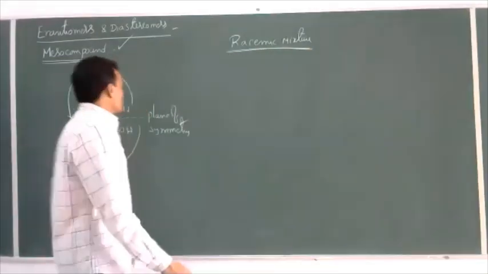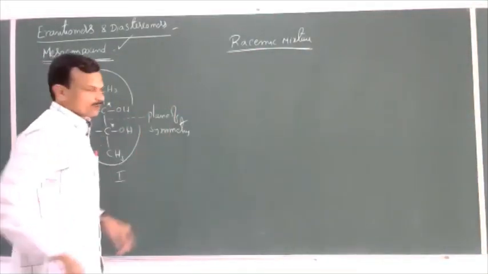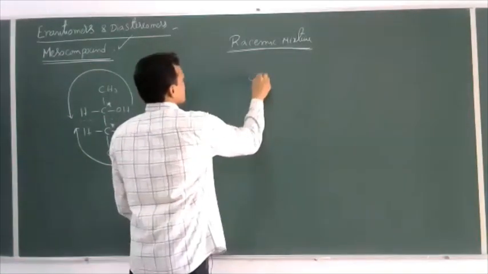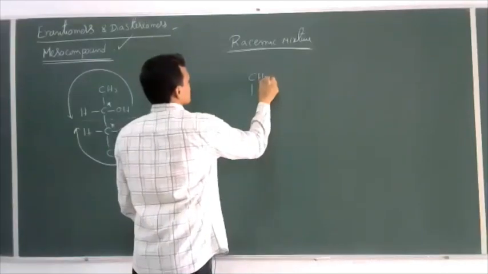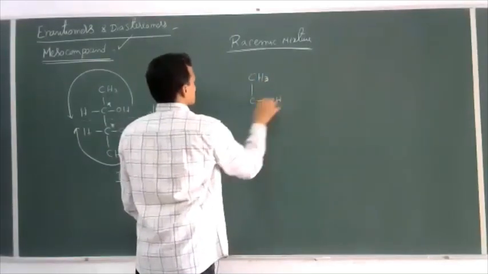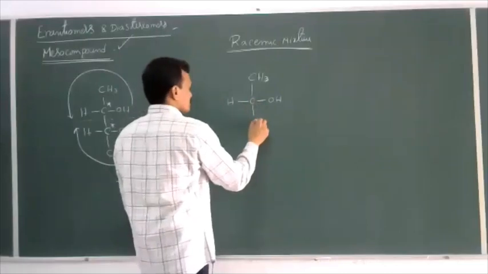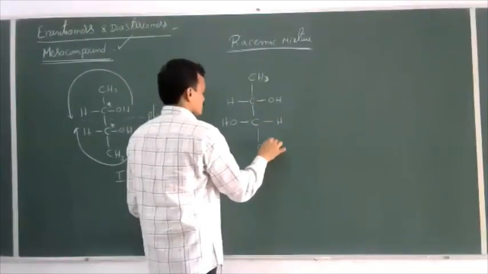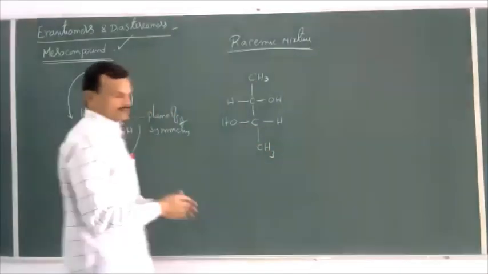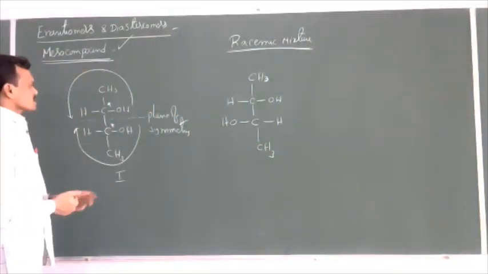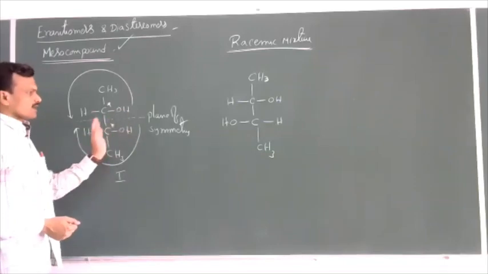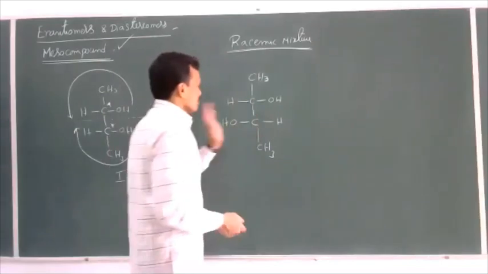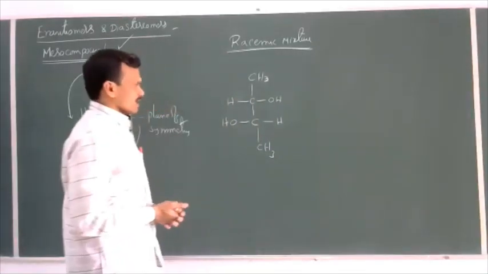Now, the same molecule I will represent with one more structure here. CH3, C OH H, C OH H, CH3. Instead of taking similar groups on the same side, I have taken them on opposite sides. Now, is this optically active or not?